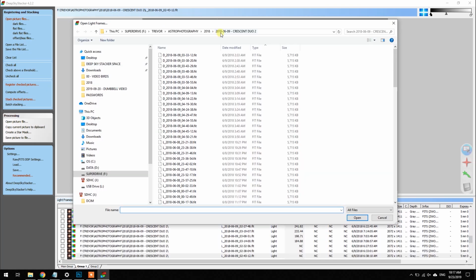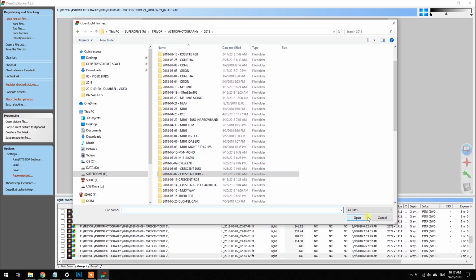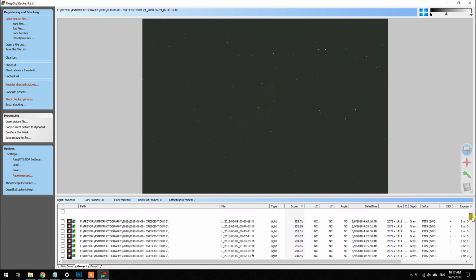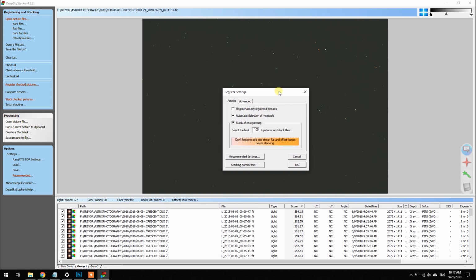Let's see, did I have a third night? I changed filters there. So this is with a duo narrowband filter. So I've got a set of images taken 4 minutes long each and a set of images taken at 5 minutes long each with lights and darks for all of them. So the first thing I'm going to do is check all. And then at this point, we can take a look at the settings by clicking Register Checked Pictures.